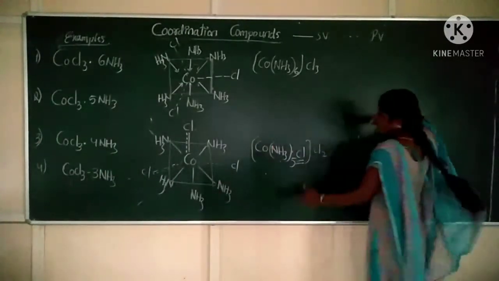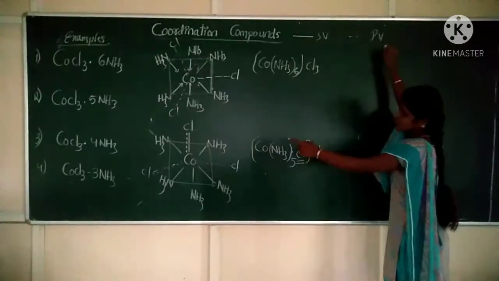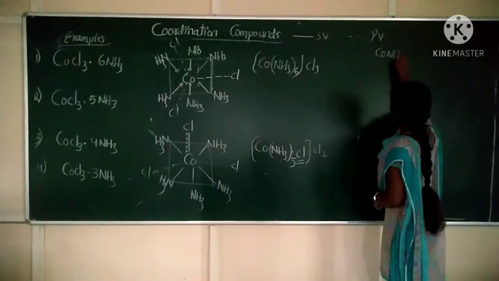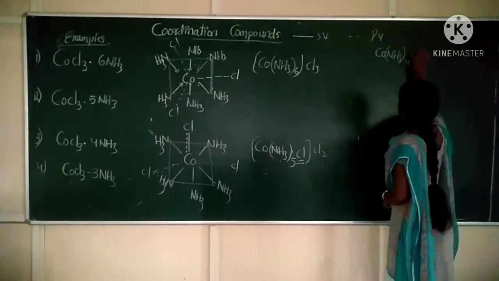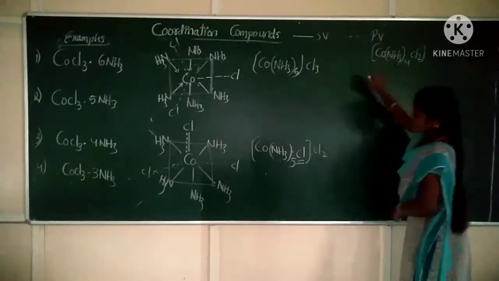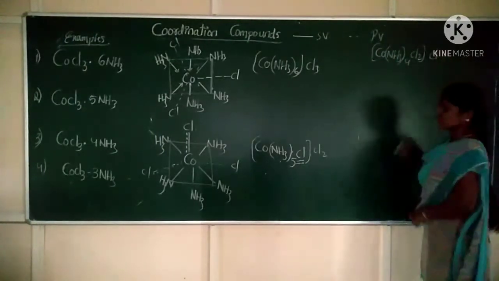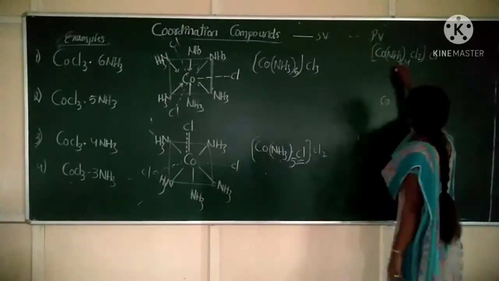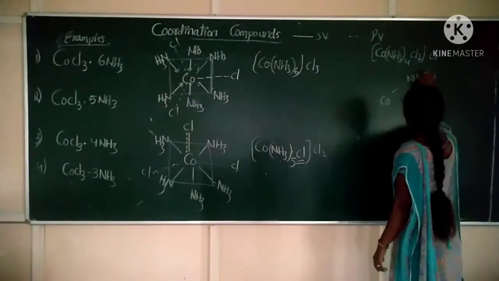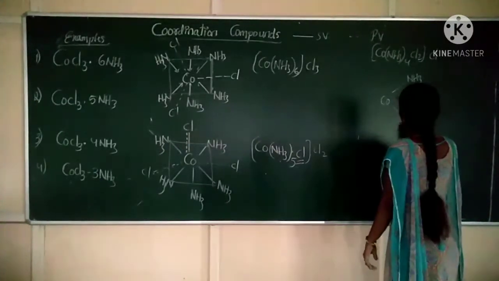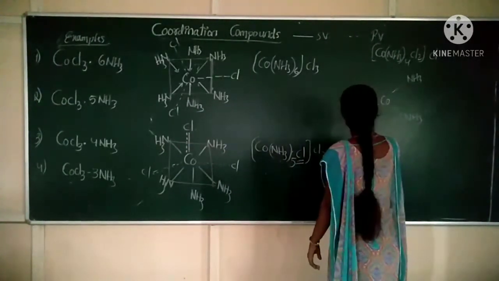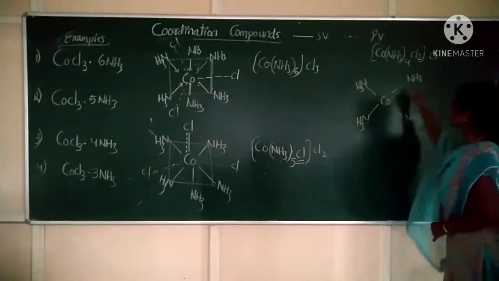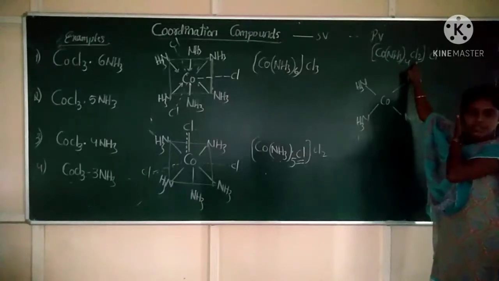Next, third complex. CoCl3·4NH3 means [Co(NH3)4Cl2]Cl, and outside the coordination sphere we have 1 chloride. Now write the structure for it. Cobalt, 4NH3 will take the 4 positions. NH3 here, NH3. Correct? Now 2 chlorides are present inside the coordination sphere.